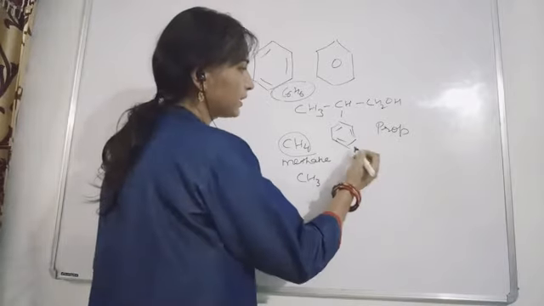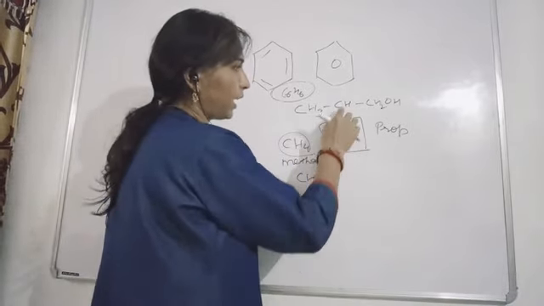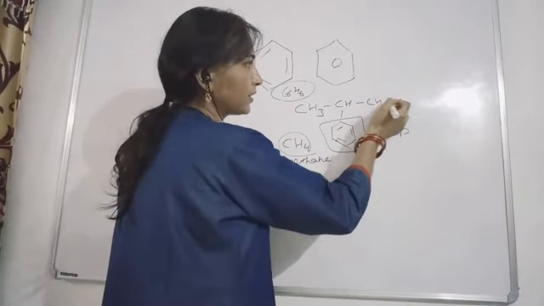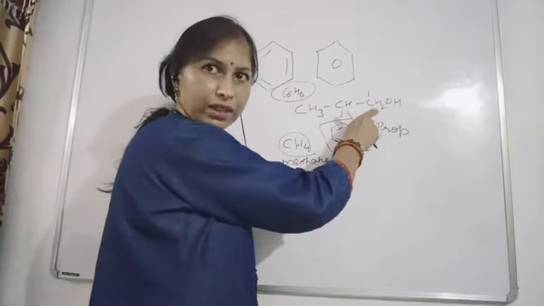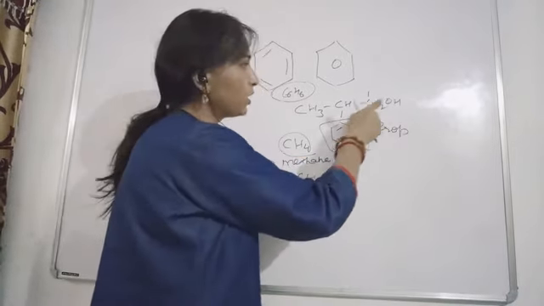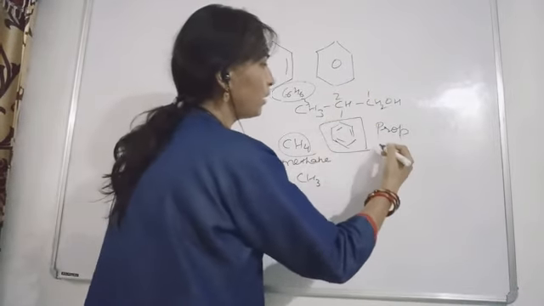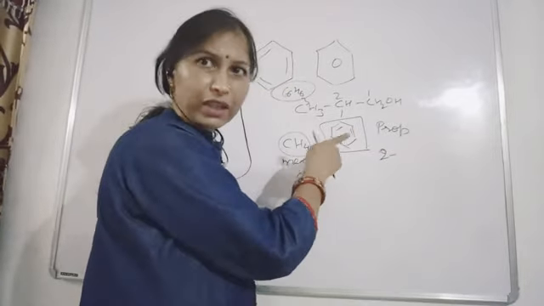Okay, and this benzene ring is attached to this carbon. You will have to number this chain, giving number one to this carbon, because this carbon contains the functional group. So 1, 2 and 3. What will be the name of this compound? See, at position 2, this is known as phenyl.